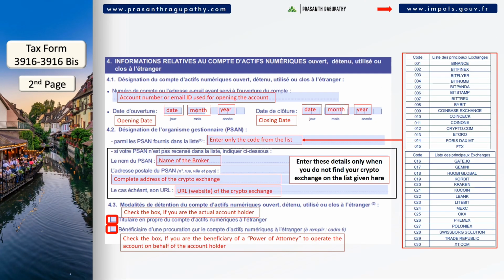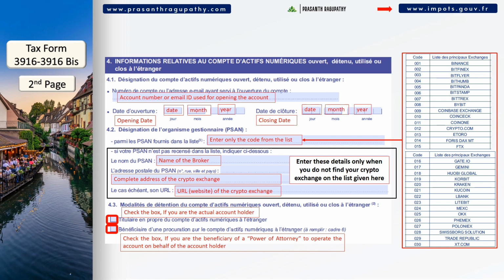Then in section 4.1, enter your account number or the email ID used to open the cryptocurrency account. Then add the date of opening or closing the account from last year. So, if you opened or closed an account this year, you can only declare during next year's tax declaration. In section 4.2, add the 3-digit code corresponding to the crypto exchange that you are using. The codes are listed on the right side of the screen.